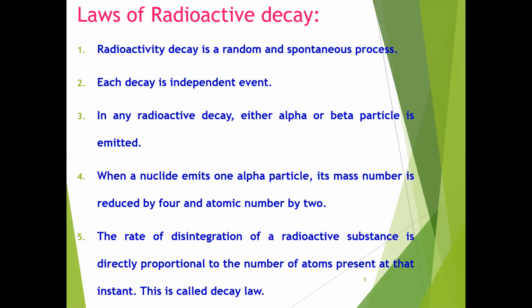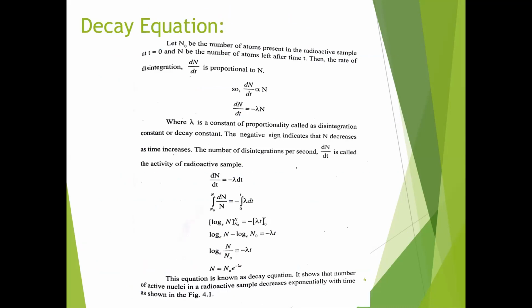So this we will see clearly. Let N0 be the number of atoms present at t equals 0. That N0 is the initial number of atoms, and capital N is the number of atoms left after some time t. Initially the number of atoms in the radioactive element is N0. After time t, the number of atoms left in the radioactive element is N.